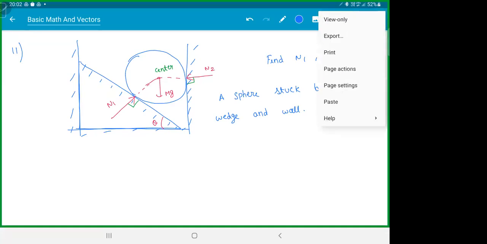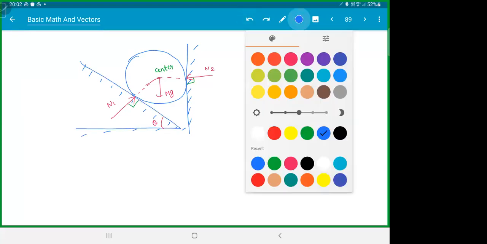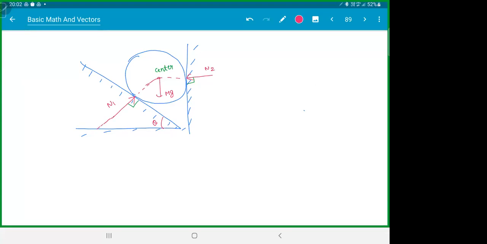Let's draw the free body diagram here. I'll just remove these walls for more clarity. I will just extend this. This will be 90 minus theta, so this will be theta. Perfect.